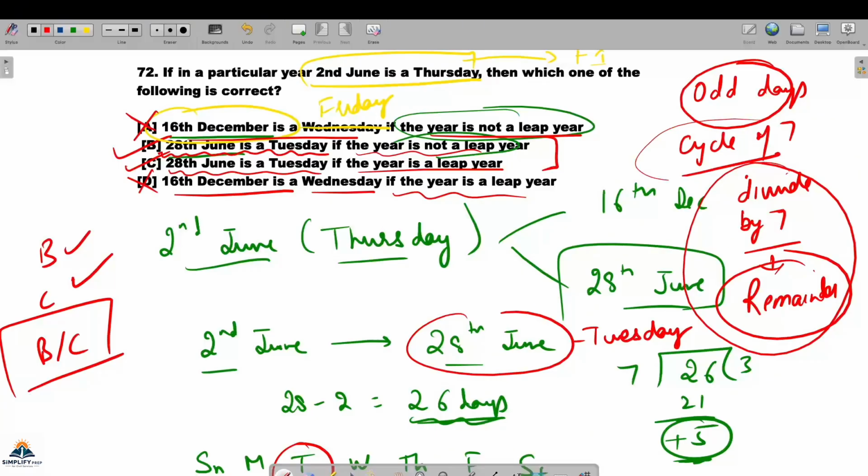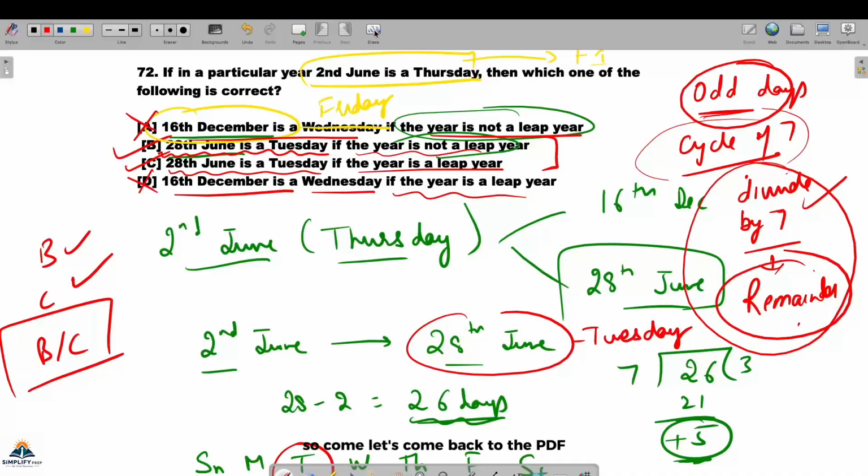But when they ask, "It's Friday, so what happened after this many days?", then you have to use this concept: divide by 7, check the remainder, and then try to see the odd days that will give you the shift. Fine. So I hope you have learned now a lot of concepts regarding the calendar. So now we will take up the remaining left problems of calendar.